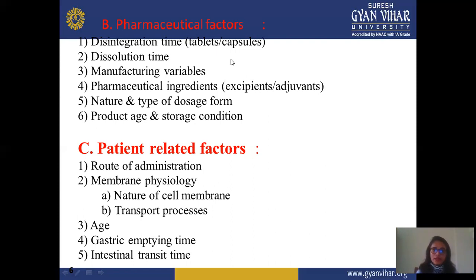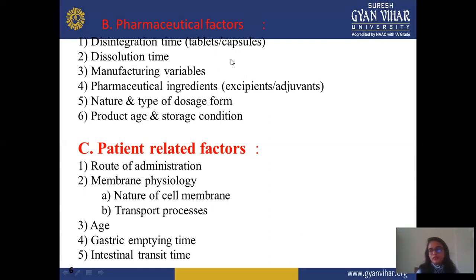Next is product age and storage condition. This you mainly decide with the help of stability study. Suppose your formulation is stable for 5 years or 3 years, but if you don't store it in appropriate condition, then it may expire within 6 months. So product age and storage condition you should always maintain on the label of a particular formulation.